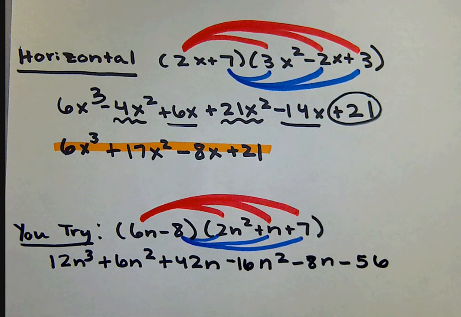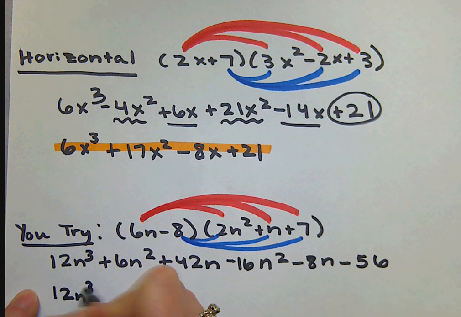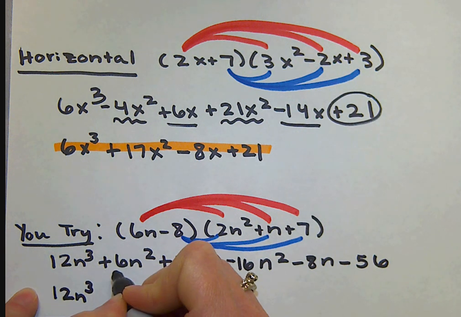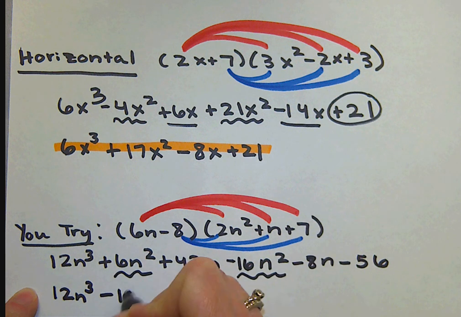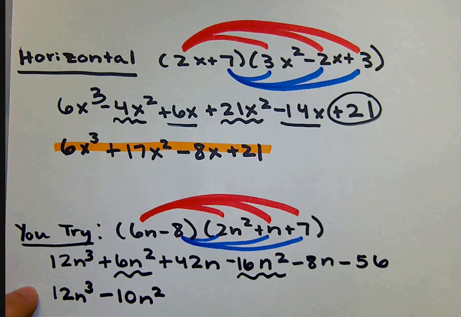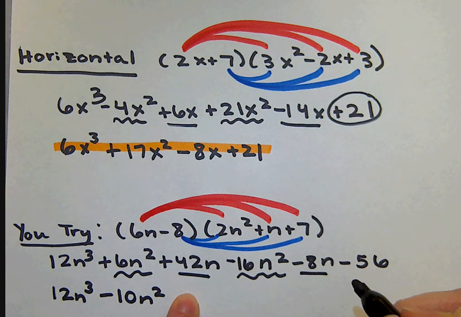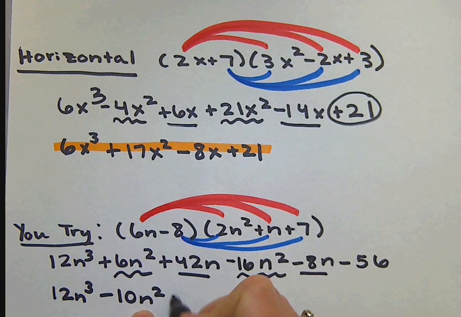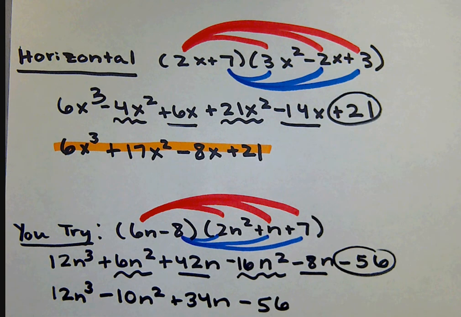Now, this is my only n to the third power, so I can just drop that. Now I add these like terms: 6n squared and negative 16n squared give negative 10n squared. 42n minus 8n ends up being positive 34n, and then I've just got my constant of negative 56.